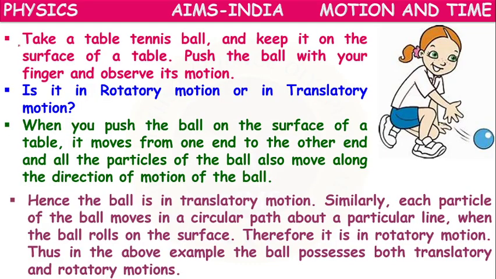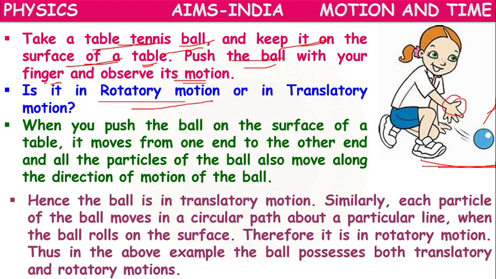Next, take a table tennis ball and keep it on the surface of a table. Push the ball with your finger and observe its motion.